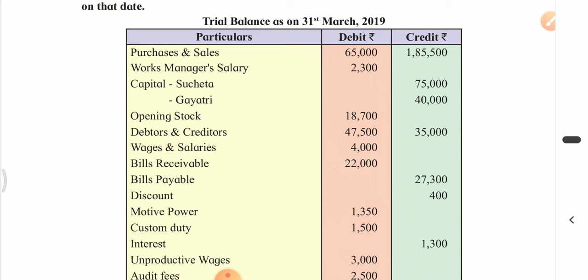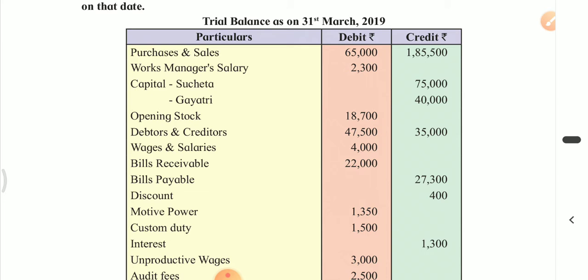So here we must be very particular about understanding the items which are given combined, like the first item, purchases and sales. It looks like it's a combined item, but as the particulars column is common for debit balances and credit balances, we will have to understand properly which amount belongs to purchases and which one belongs to sales.